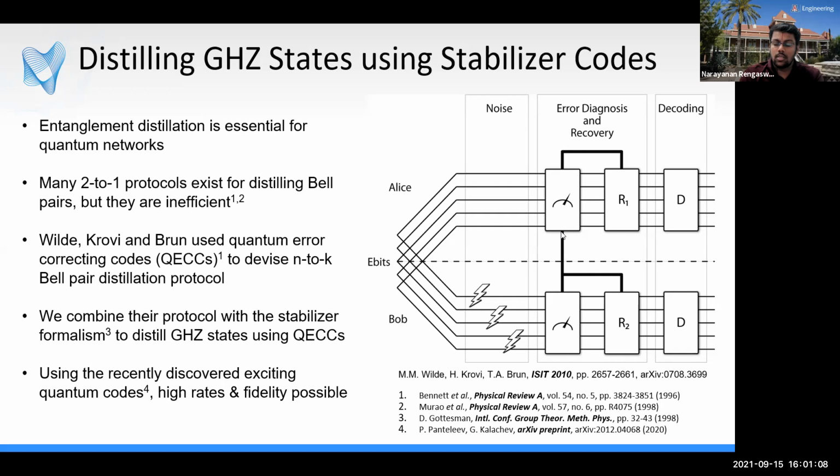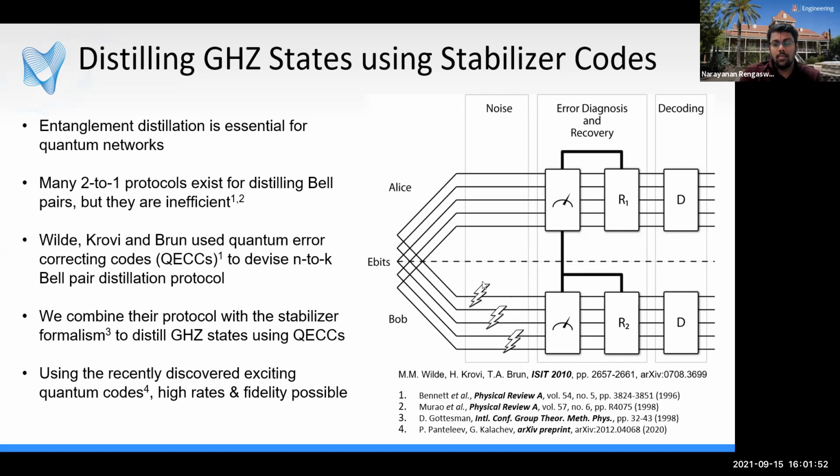Then Alice picks some stabilizer code and measures the stabilizers of that code, and later performs some recovery operation to fix the syndrome. This effectively projects her qubits onto the subspace of that code, and she sends the stabilizers and the syndrome through a noiseless classical communication channel to Bob. Now, Bob uses the transpose property of Bell states to figure out the effective code on his qubits, and he measures the stabilizers of that code to correct for errors in the channel. And if error correction was successful, then the logical qubits here are logical Bell pairs, which are converted to physical Bell pairs by inverting the encoding unitary or performing the decoding step. So this is the overall protocol.